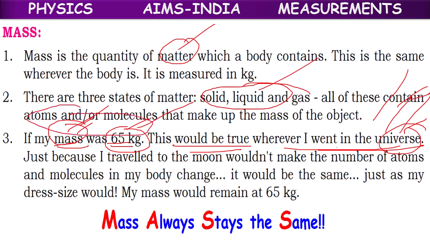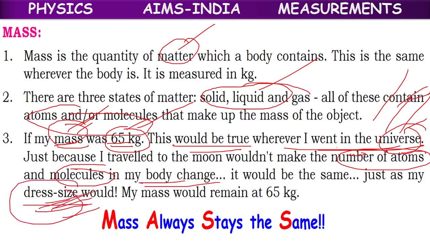Wherever I go, inside my body, the number of atoms and molecules does not change. It is just like dress size, because wherever I go, my dress size will be the same. In the same way, mass also will be the same. The number of atoms and molecules in the body will be the same, and mass will be 65 kgs.